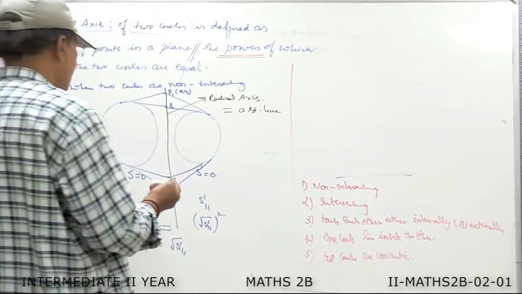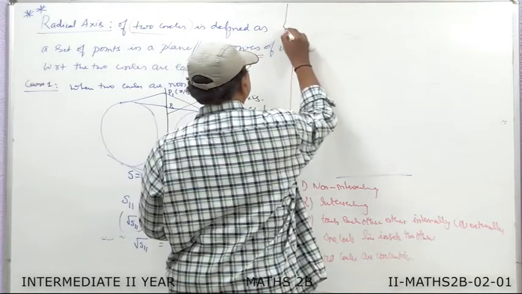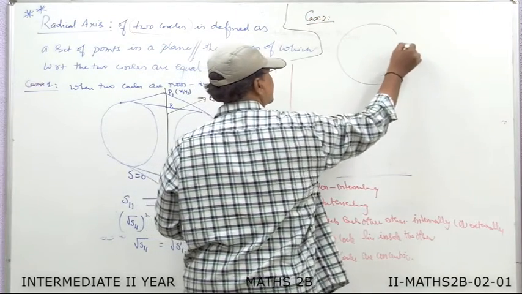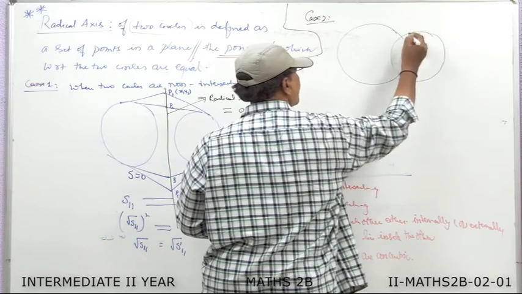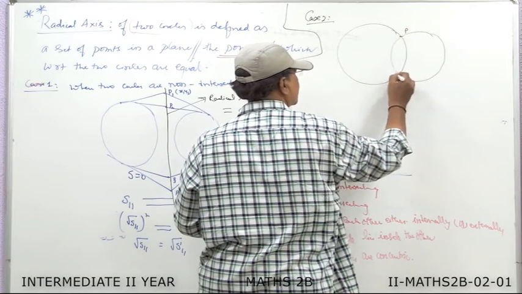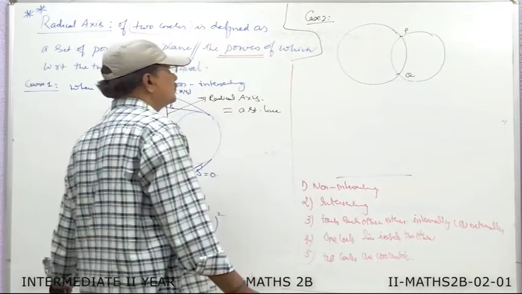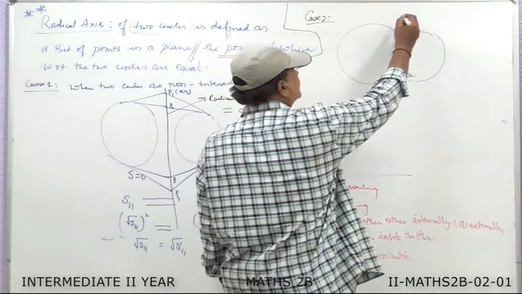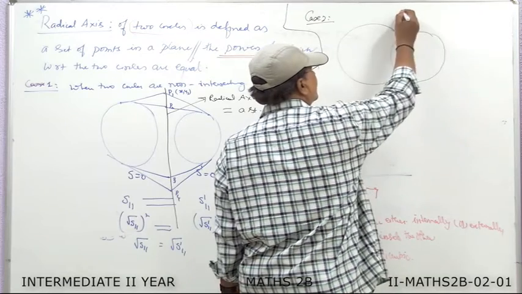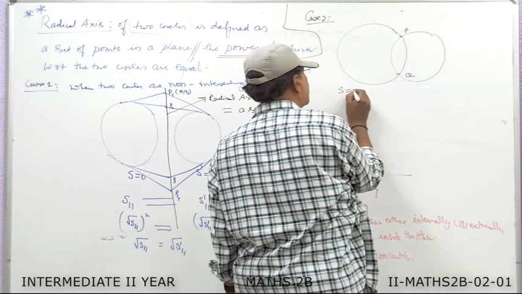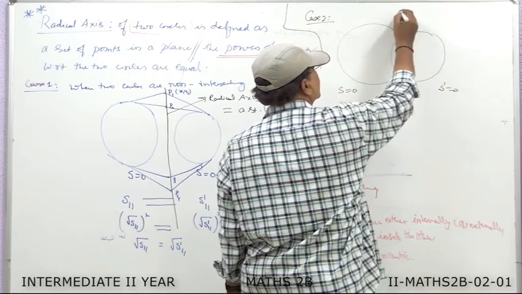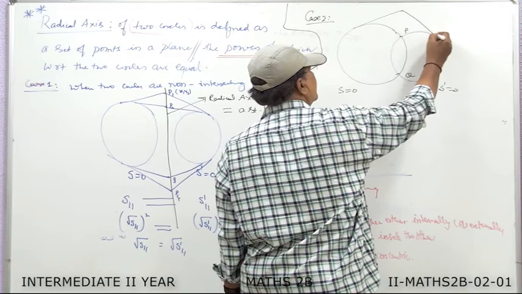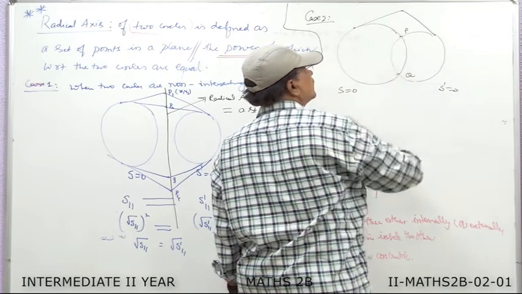The second case is like this. Case 2 is when the circles are intersecting. Let us say these are points of intersection P and Q. So, you take a point here in the plane from which you draw the tangent to the first circle, S is equal to 0, similarly to the second circle. So this is the tangent to the first circle. Similarly, you draw the tangent to the second circle where these two lengths are equal.